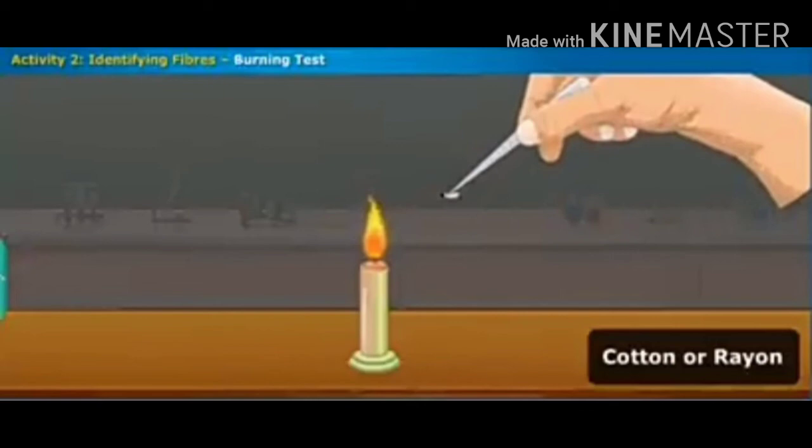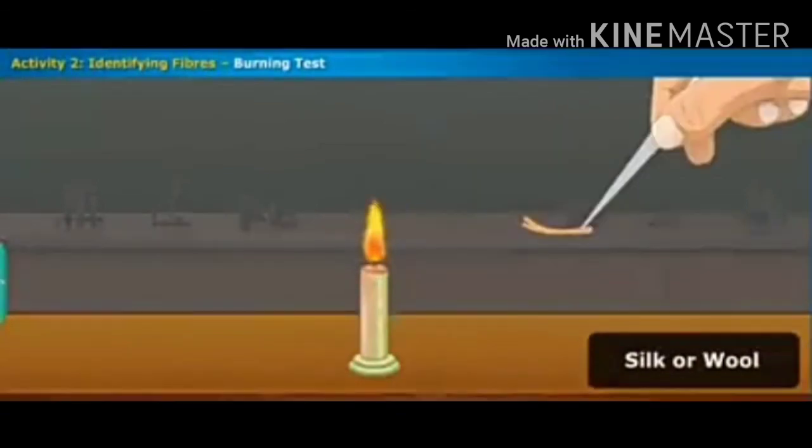Similarly, if the thread does not catch fire easily and smells like burning hair, then the fiber is said to be silk or wool.